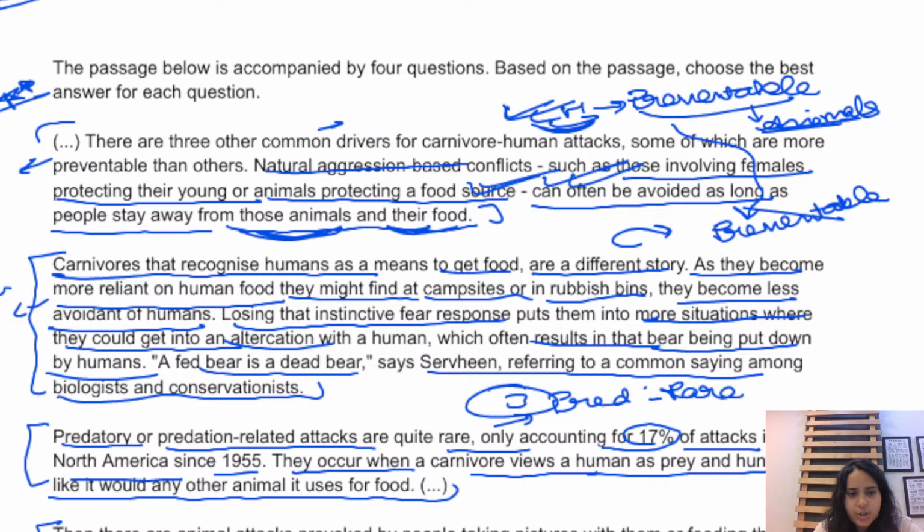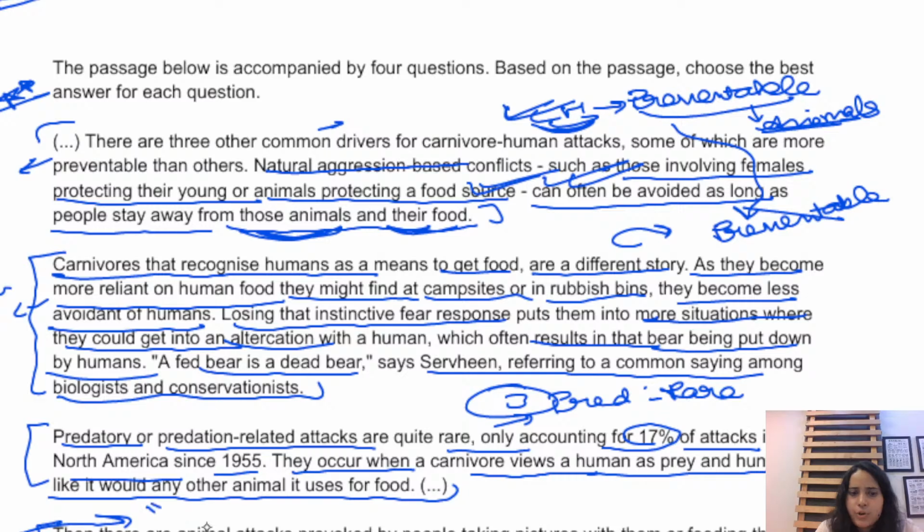All right. So now it talks about how the attacks can be provoked if people would go and cross their boundary to take pictures with them, and feed them in natural settings, right? So this would not be a good thing for animals. It would turn out to be fatal for them and would not be any major effect for humans as such.